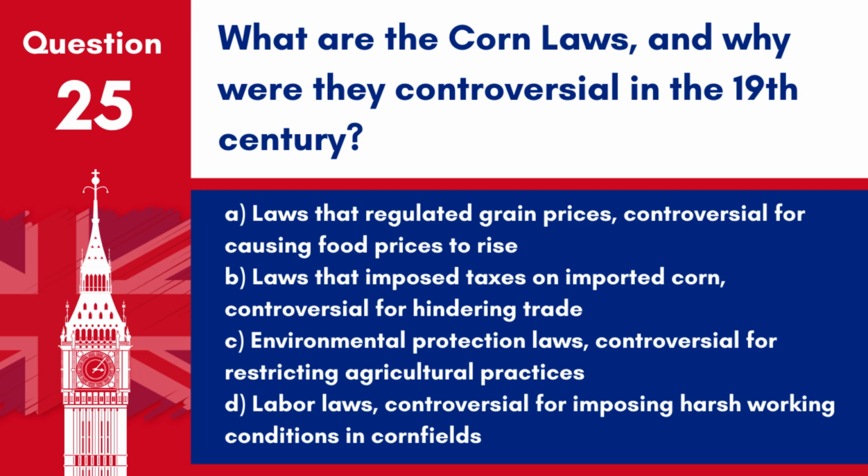D. Labor laws, controversial for imposing harsh working conditions in cornfields. Answer A. Laws that regulated grain prices, controversial for causing food prices to rise. The Corn Laws were controversial because they kept grain prices high to favor domestic producers, but at the cost of higher food prices for consumers.